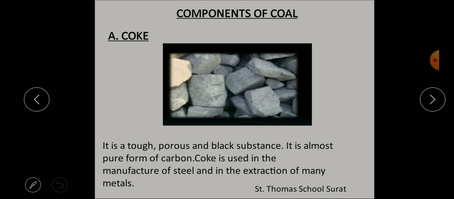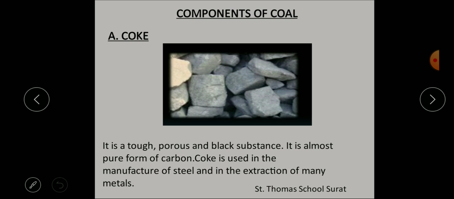After that, what happens? When air is passed over this red hot coke, it produces what? Gas, which is a mixture of what? Carbon monoxide and nitrogen is formed over there. Again, what happens? It gets mixed with the nitrogen, and then they produce producer gas.